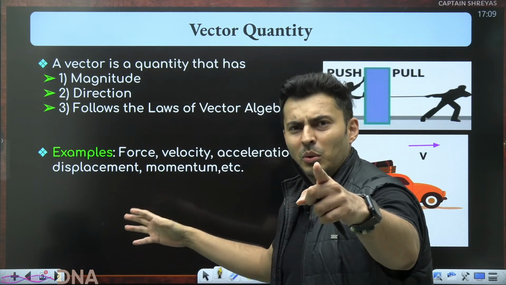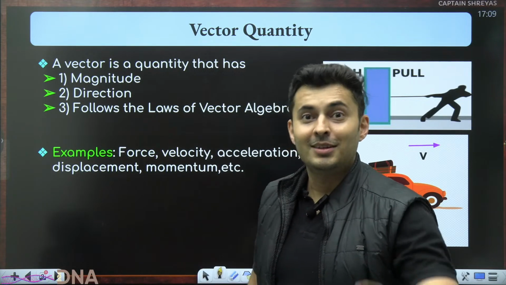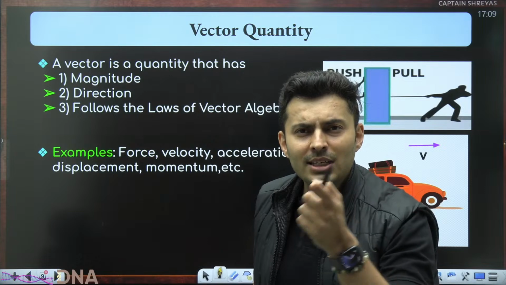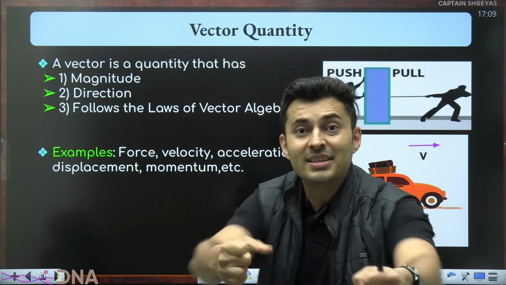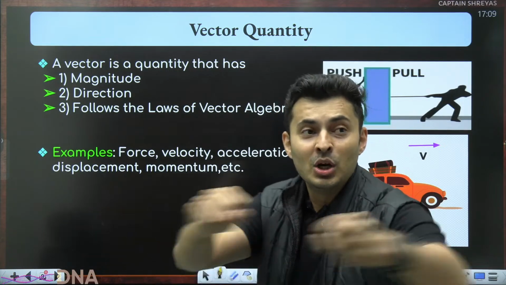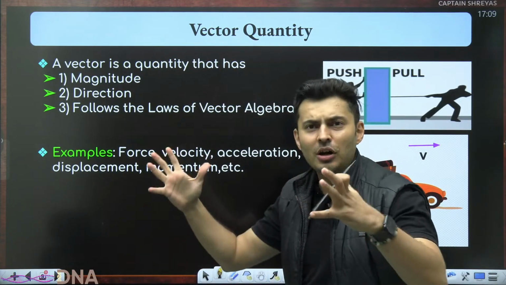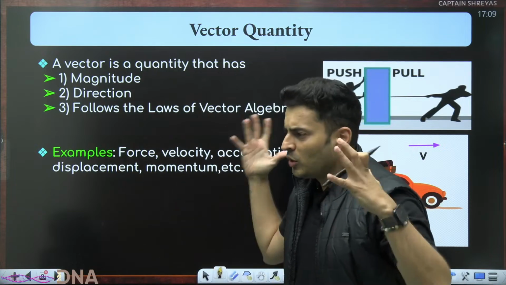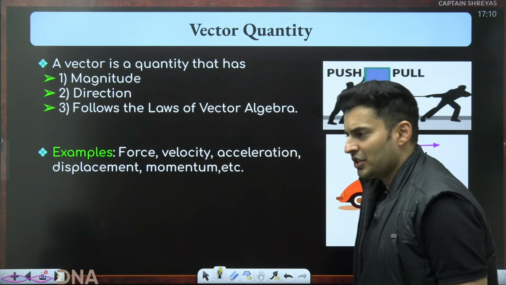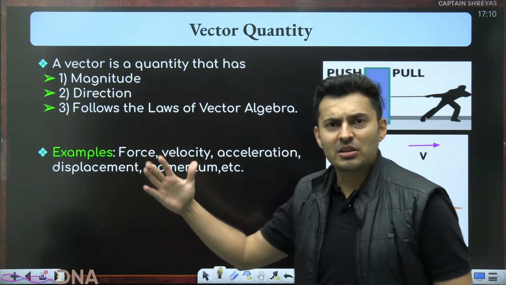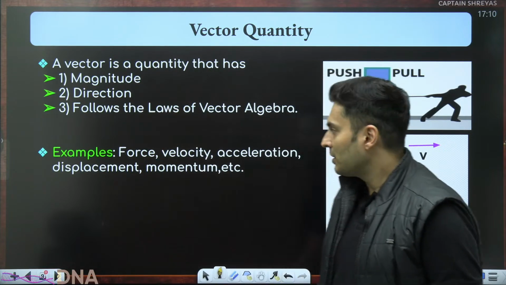For example, you pull that person with 100 Newton force. Then you will ask me, sir, which direction, sir? Then I'll say, apply 100 Newton force and pull him towards me, towards him, towards her. So, direction. Velocity. What is the bus's velocity? Sir, it was moving at 50 kilometers per hour towards my home, sir. Okay. What is the acceleration? Sir, that super fast car, it was accelerating with 10 meters per second square towards the east direction.